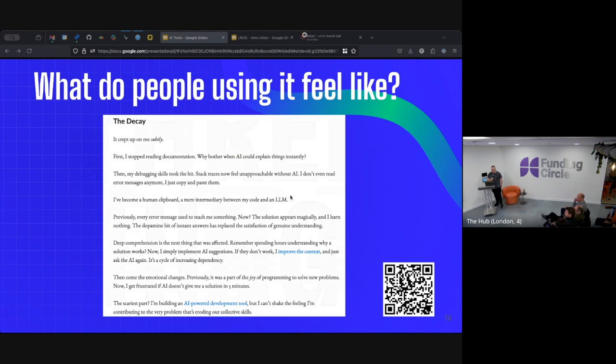They are describing being unable to be patient, unable to read a stack trace because they're so used to immediate answers available to them, unable to think through the implementation of a problem, and instead being able to only verify a problem that an LLM has completed for them. One of the things about human beings is that they are very, very easy to trick. And one of the best ways you can trick a human being into being unable to solve a problem for themselves is to show them a solution to that problem. That's what they're going to fixate on. Every single person does this. It's just the way that human beings work.